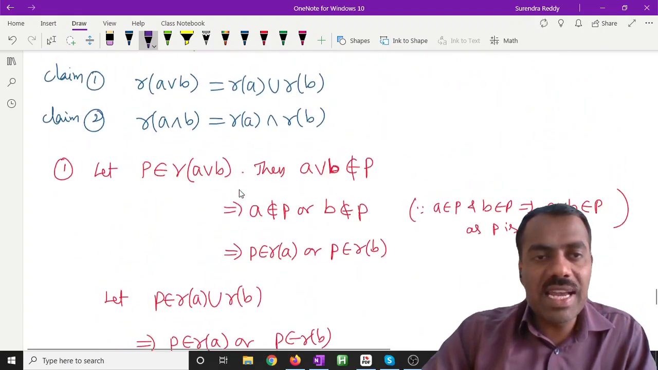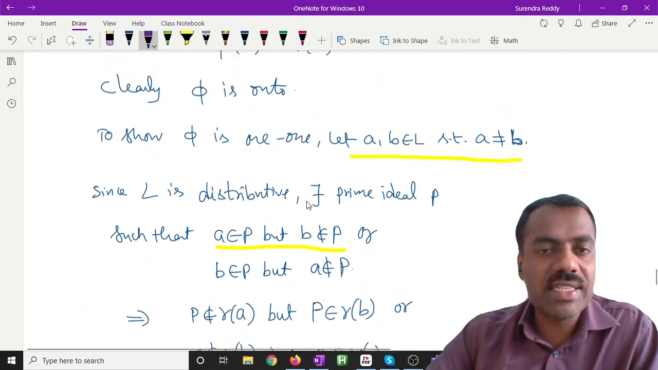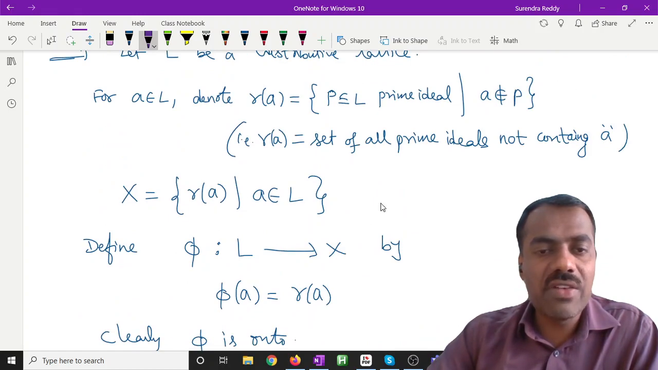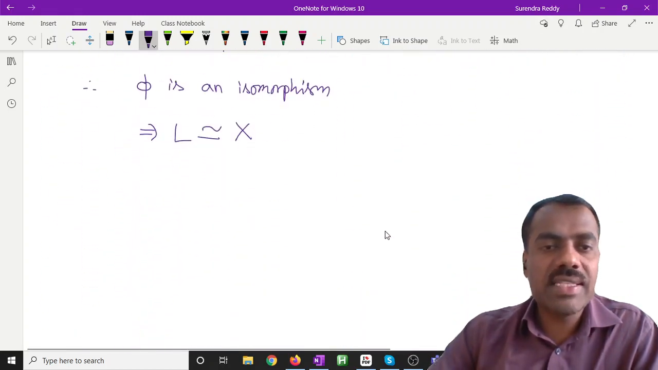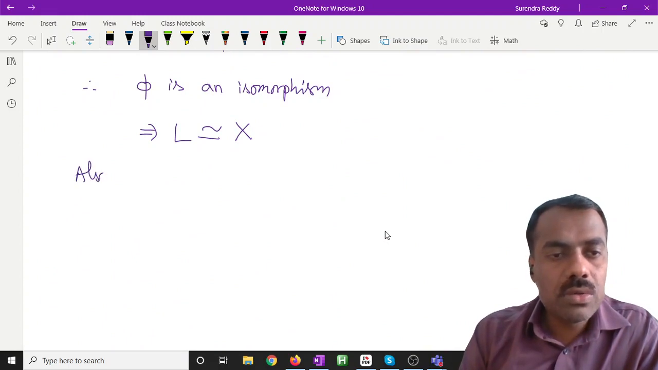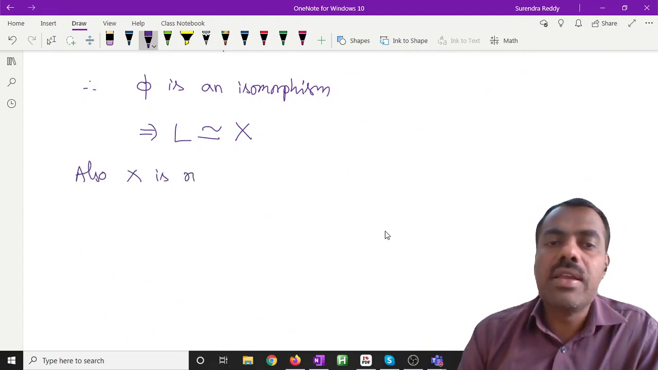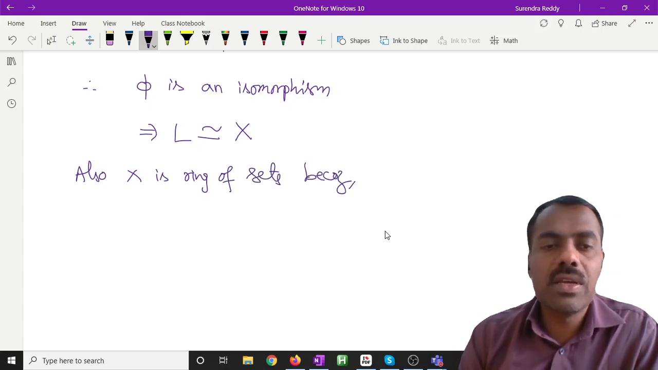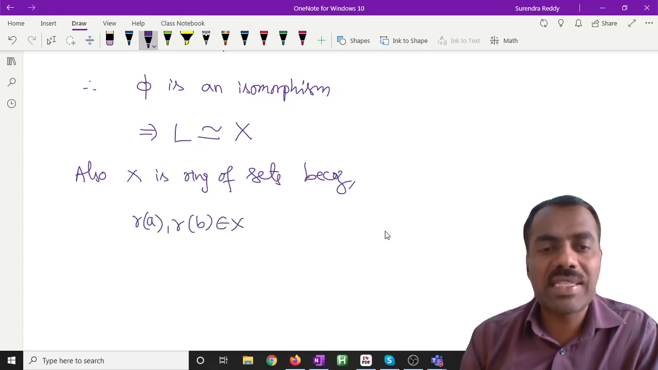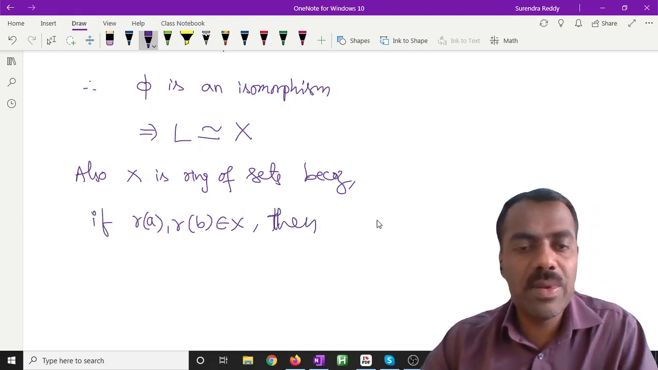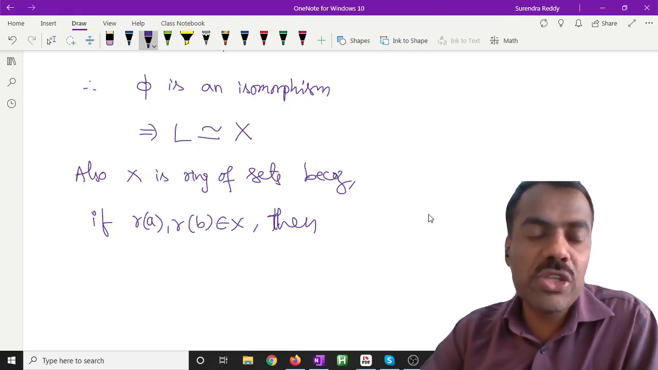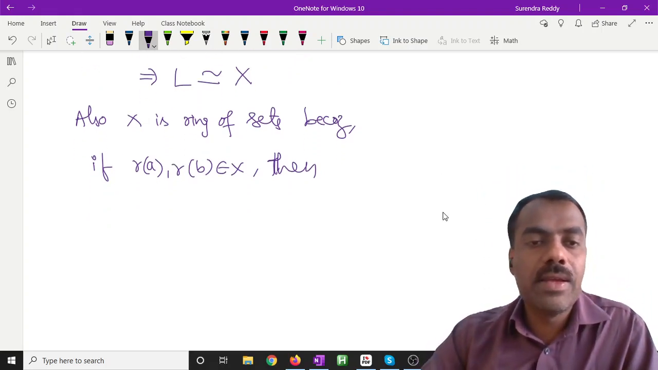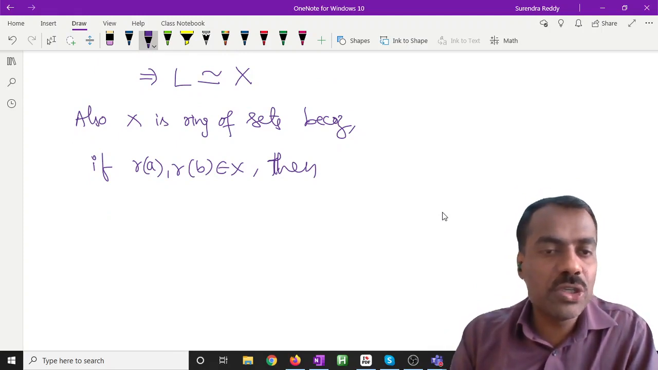Now it is enough if we see that whatever X we have considered is actually a ring of sets, right? What is our X? It is R of E and so on, right? Now X is also a ring of sets. Why a ring of sets? Because if R of A and R of B belong to X, then what do we want to prove to show that it is a ring of sets? Their union and their intersection, right?